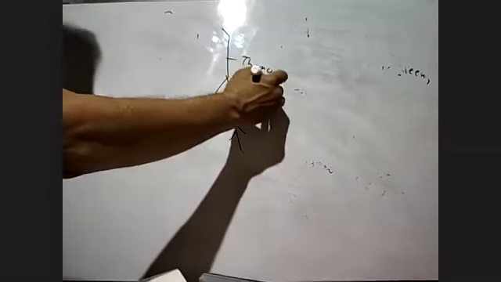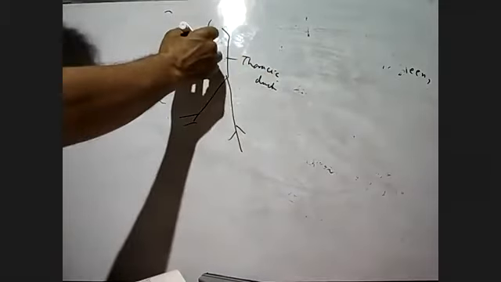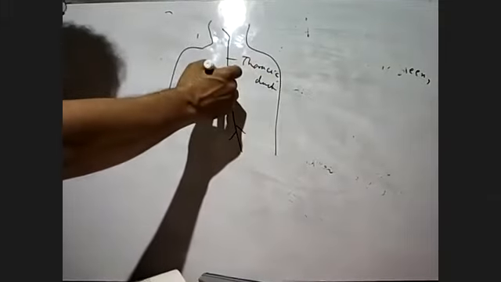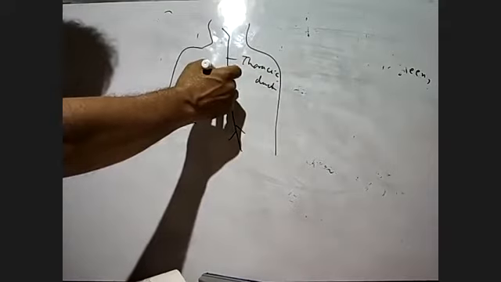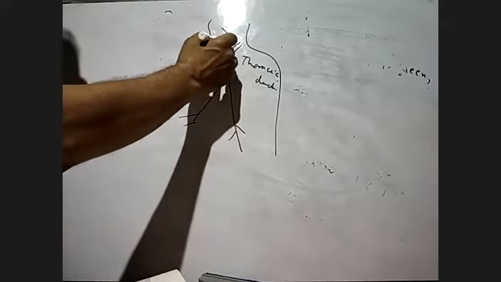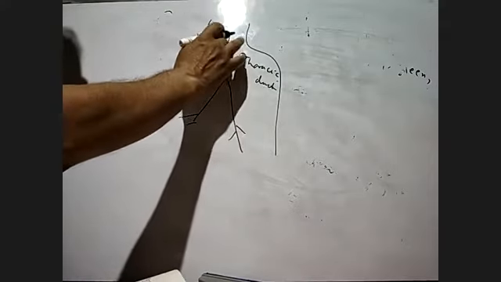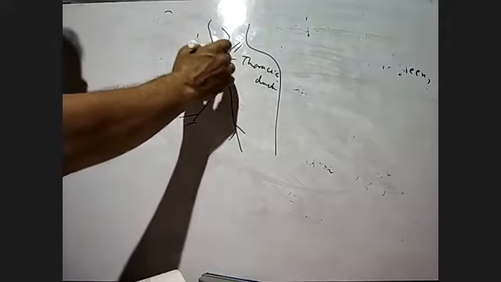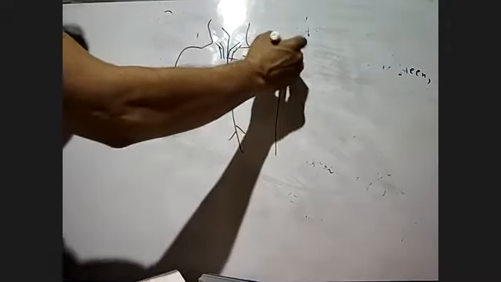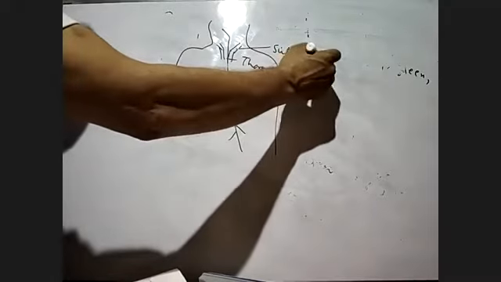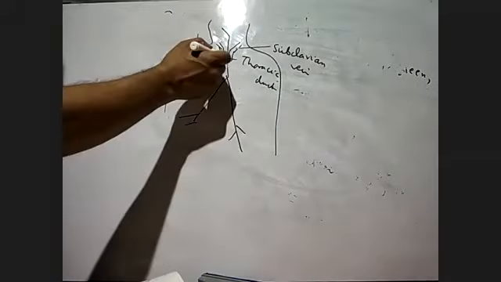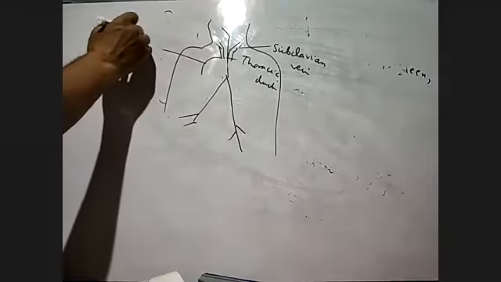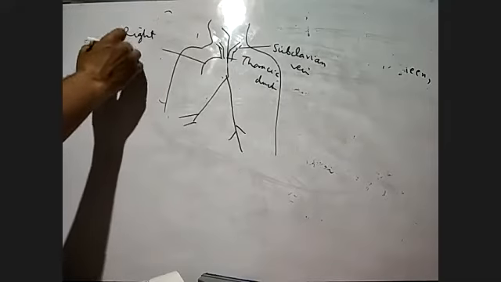This is the thoracic duct, and then this is the subclavian vein. And this is the right lymphatic duct.